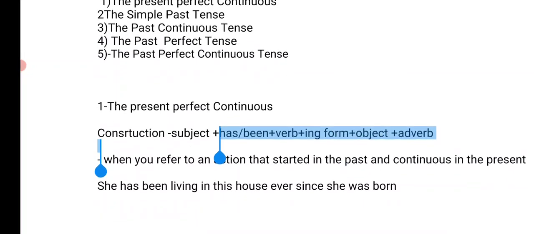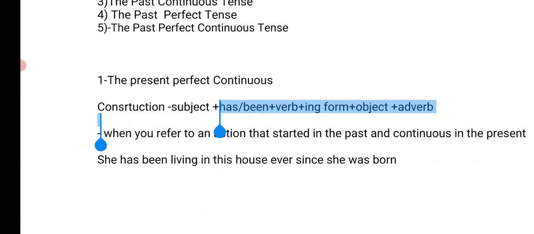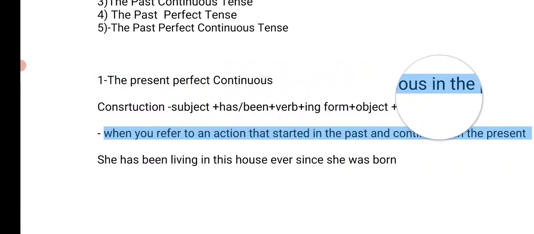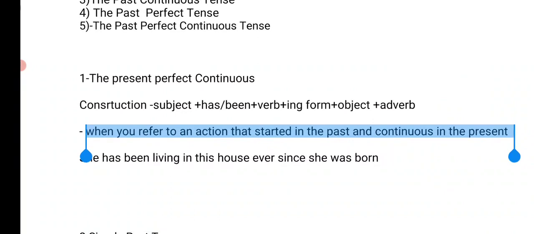Now the question is, when do we use present perfect continuous tense? It is very simple. Just read this highlighted line properly and listen to me attentively. We use it when you refer to an action that started in the past and is still continuing in the present.